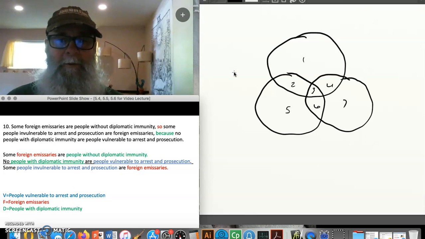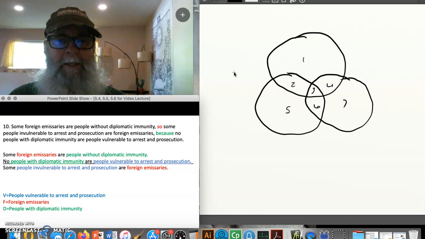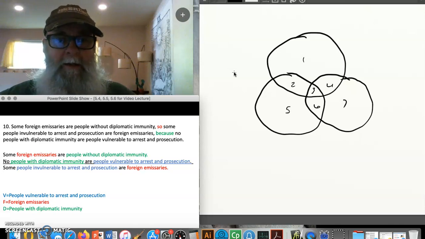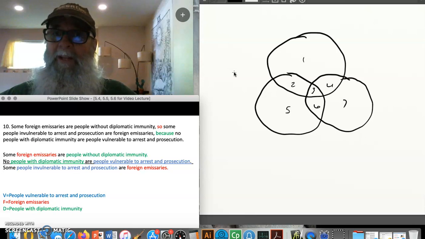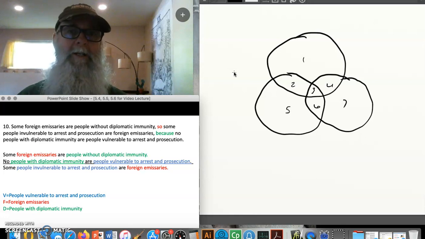Okay, so people invulnerable and people vulnerable are term complements. I'm always going to use V to refer to people vulnerable to arrest and prosecution, and when I want to say people invulnerable, I'm just going to say non-V. Similarly, for people with diplomatic immunity I'm going to write D, and for people without diplomatic immunity I'm going to write non-D.